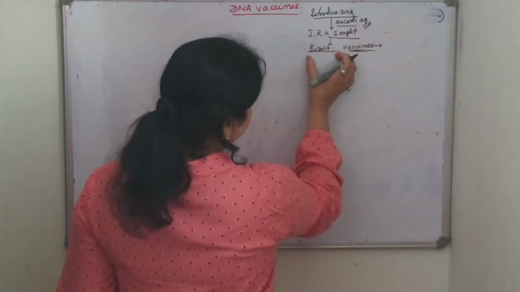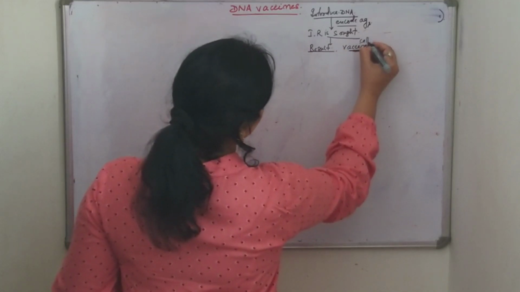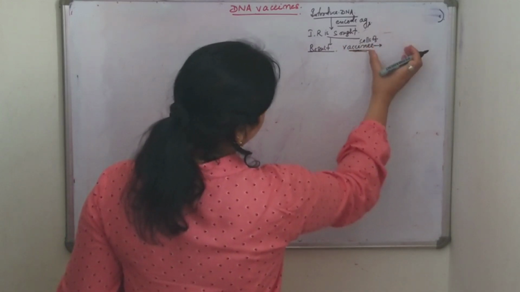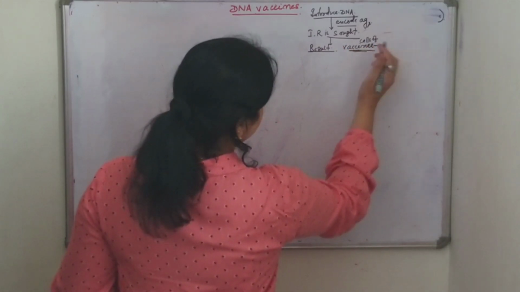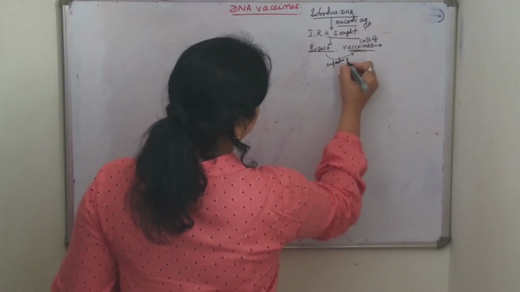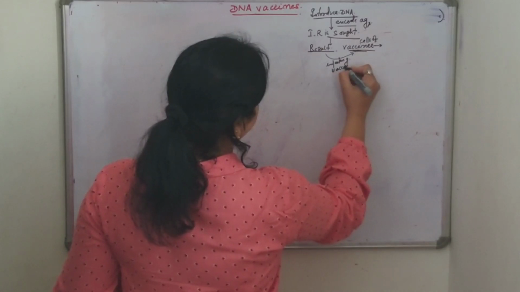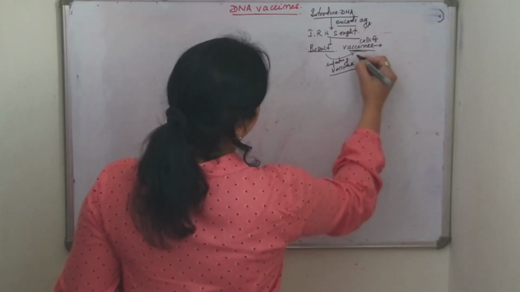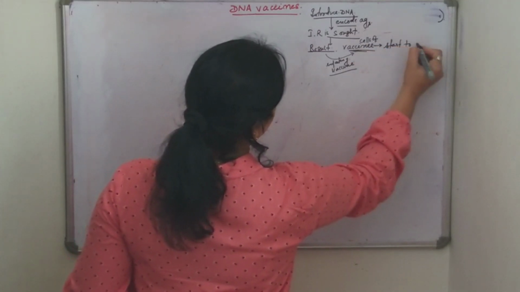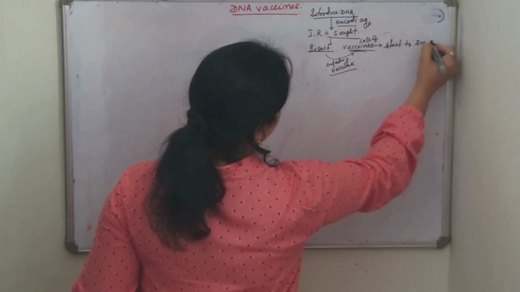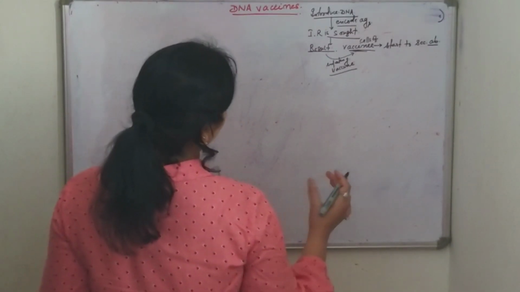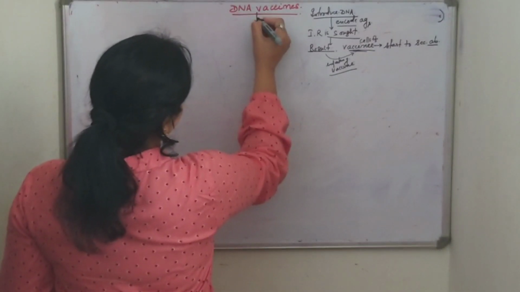Its result will be the cells of the body, of the mammals, of the animals in which we are injecting the vaccine. The cells will start to secrete or synthesize antibodies. So this is DNA vaccination or DNA vaccines.